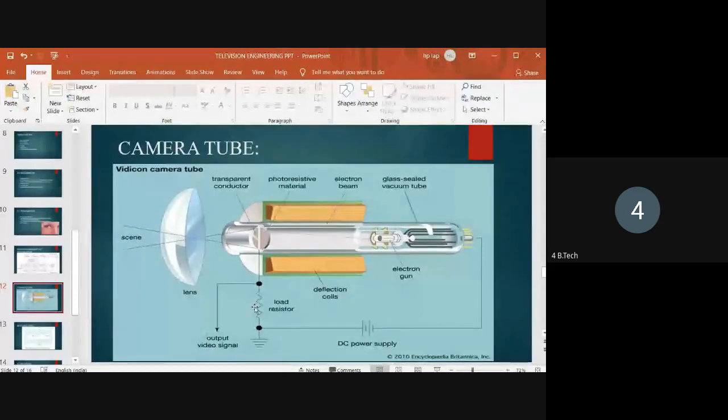This varying voltage corresponds to the picture information signal, that is, the output video signal. By this process, the light from the picture is converted into the electrical signal, the output video signal.